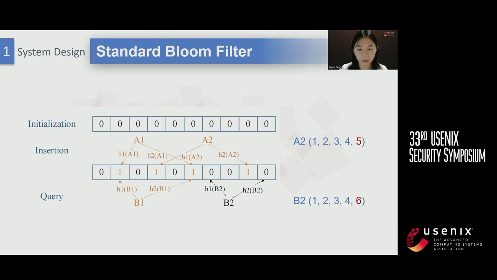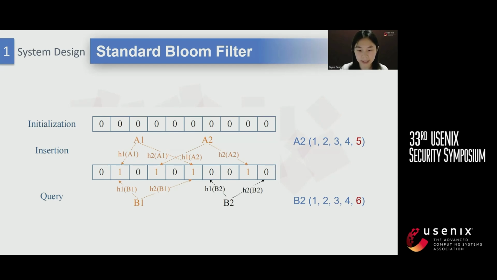Here is how it works. The first step is initialization. Start with an m-bit array of all zeros. Then insertion. For an element A1, apply h hash functions to get h hash values and set the corresponding bits in the array to 1. Finally, query. To check if an element B1 is in the set, apply h hash functions, get h hash values, and see if all the bits at these positions are 1. If yes, B1 is in the set.